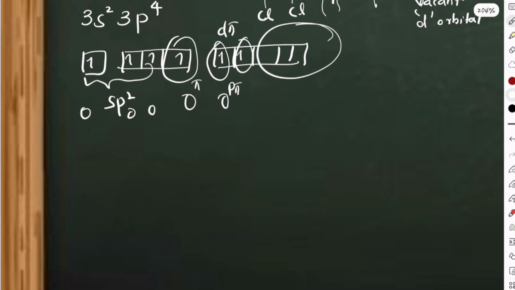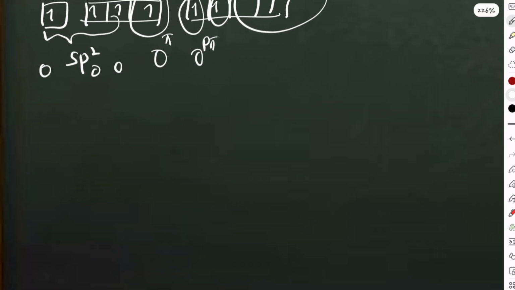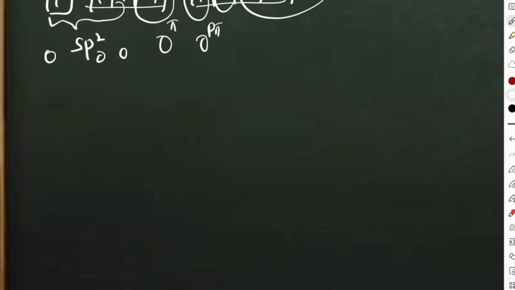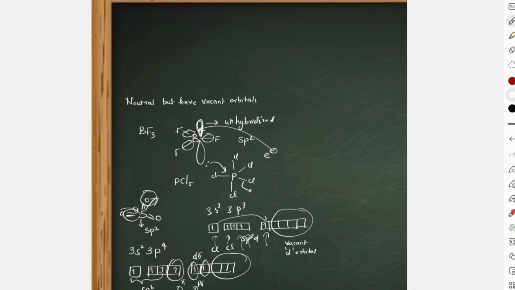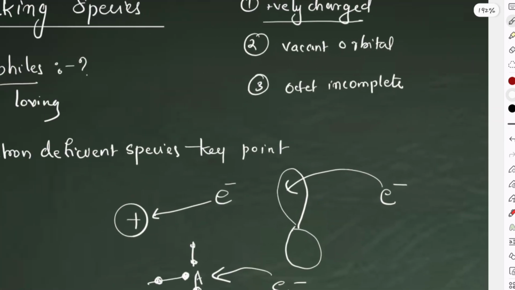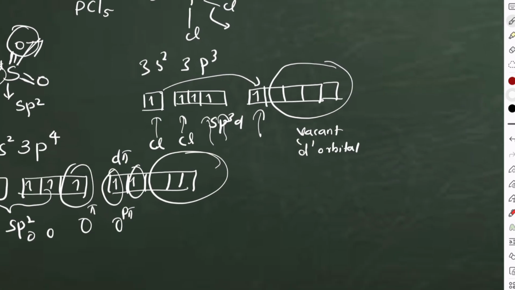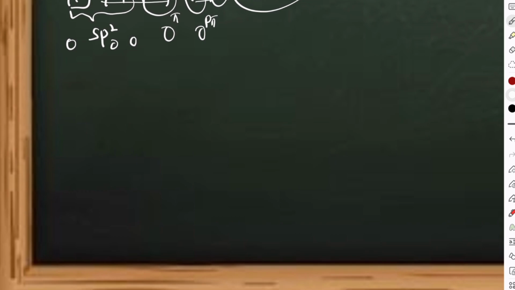Now what is the next example? The next example is for incomplete octet. Octet incomplete.